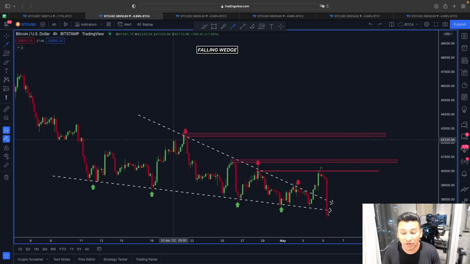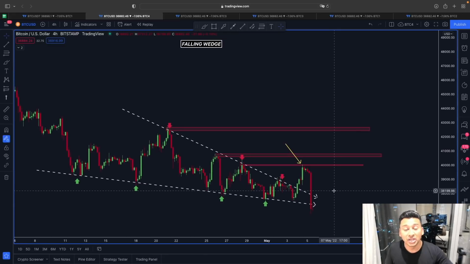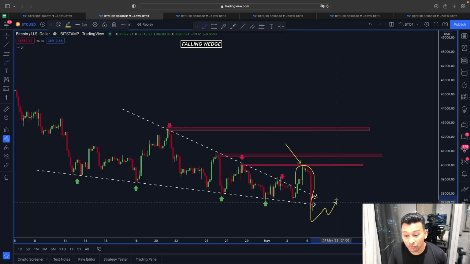But what happened with price action of Bitcoin? It got rejection exactly after reaching around this 40,000 resistance line, and now even this falling wedge is looking very ugly. The question here is, will this still play out as a falling wedge? Because I have seen in most of the cases, guys, falling wedge faking out, right, retracement, and again showing this impulsive movement type of scenario.